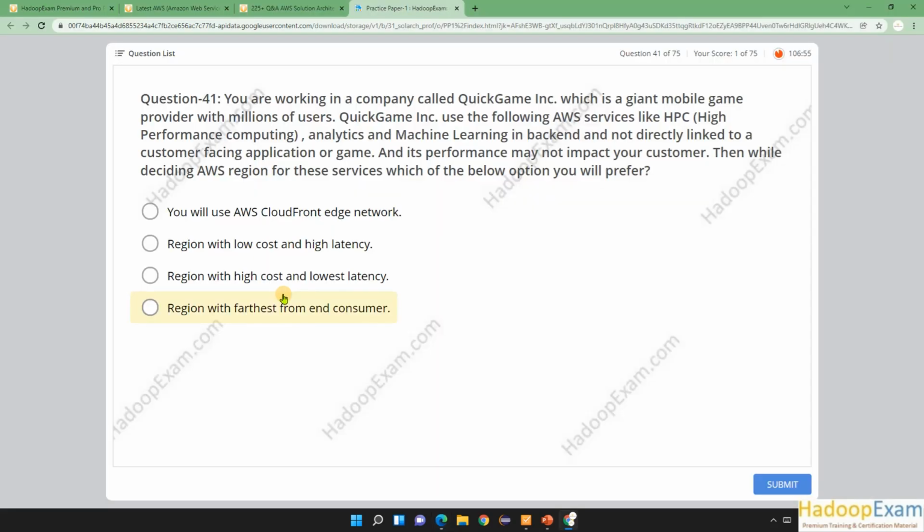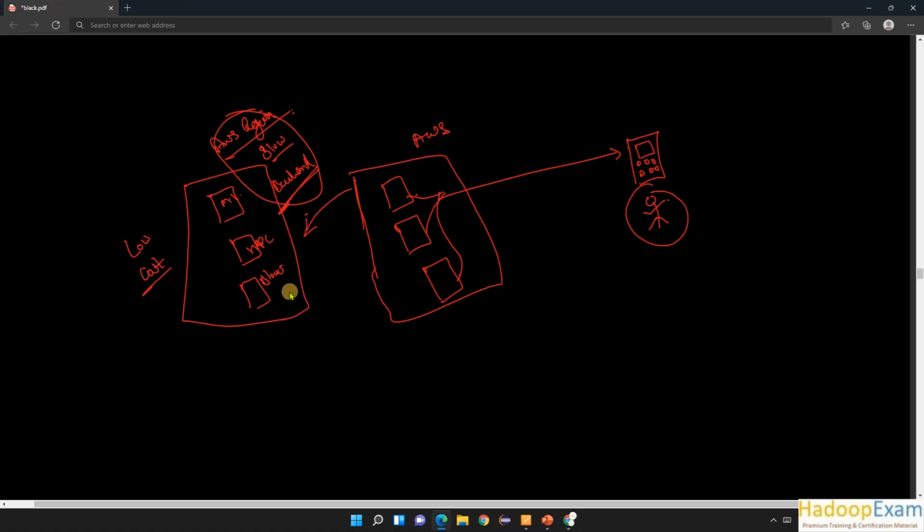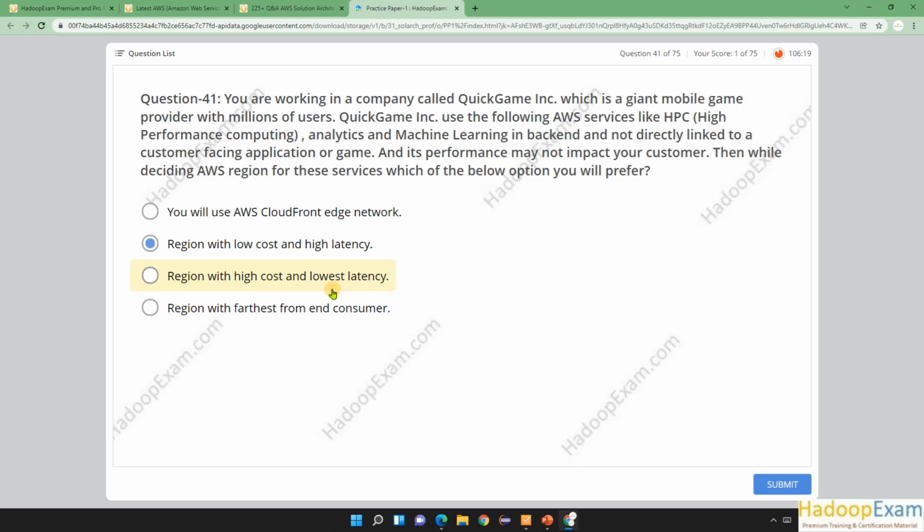Based on the given options, you will use for this requirement AWS CloudFront Edge location, a CloudFront Edge network. Why do you want to do this? What is the relation between this? Nothing. So this option is not at all relevant here. A region with low cost and high latency: yes, we are looking for low cost and high latency is fine for us, so this may be a correct answer. Region with high cost and low latency: we don't need low latency here, and high latency is fine, and if it costs low, then we should go for this option. So this option is not correct.